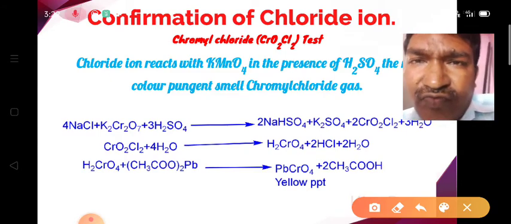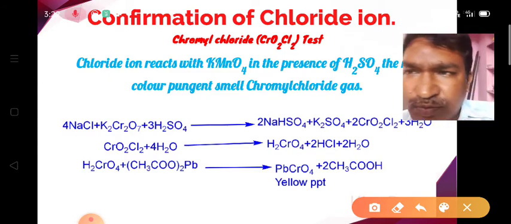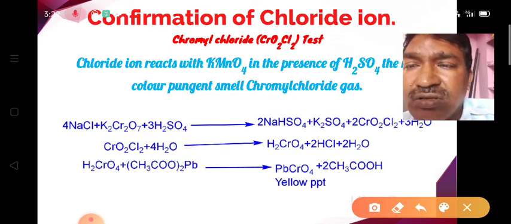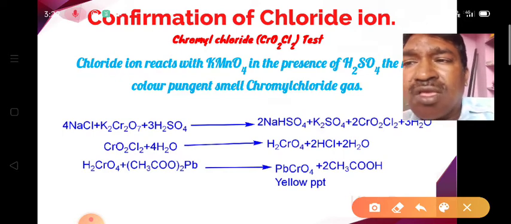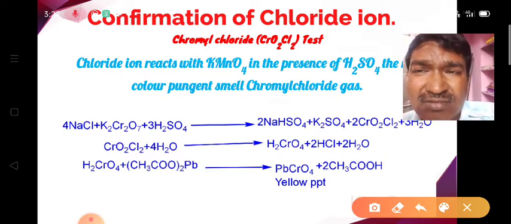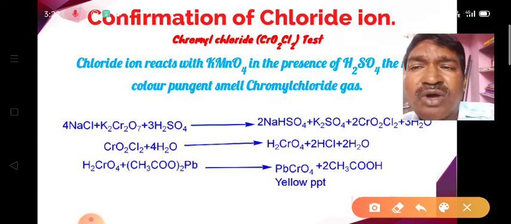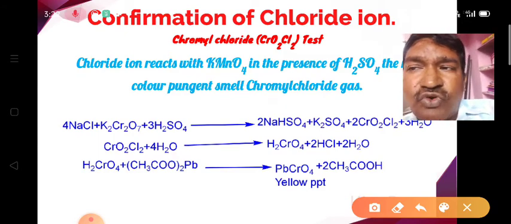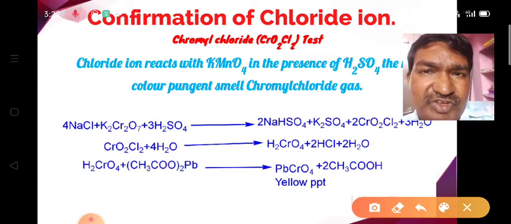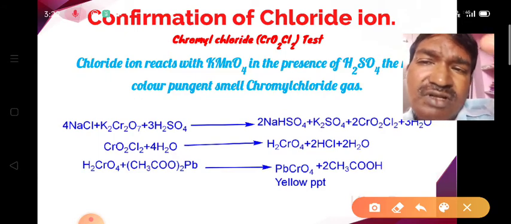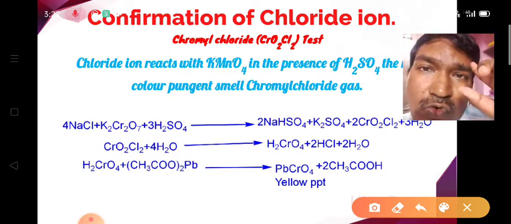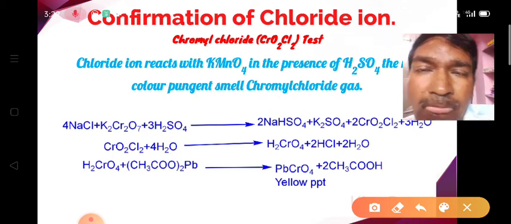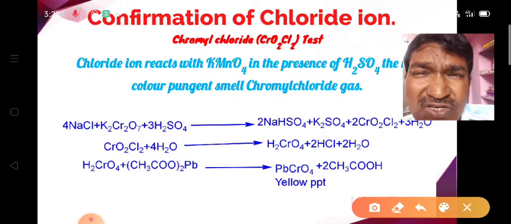If this chromyl chloride gas is passed into water, we get chromic acid, H2CrO4. If we dip a lead acetate paper into this, or add lead acetate solution, we get a yellow colored precipitate, that is known as lead chromate. So this is another confirmation test for the chloride ion.